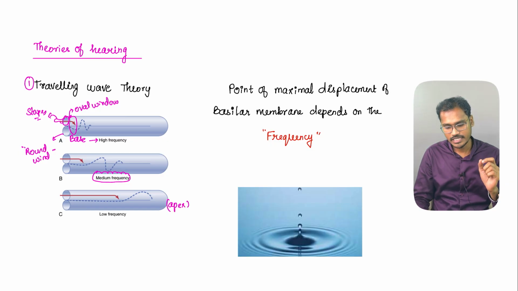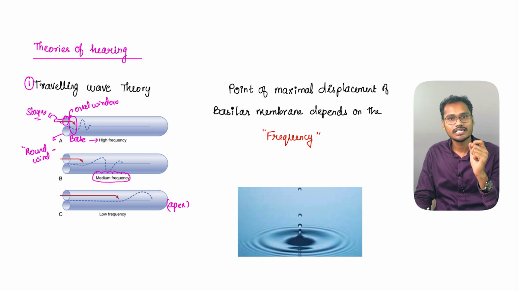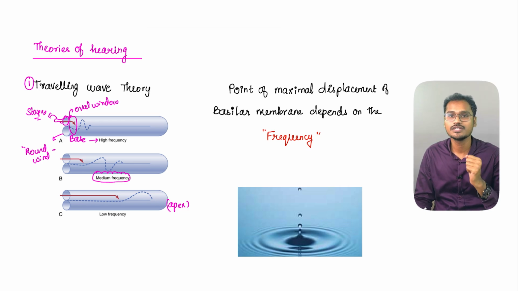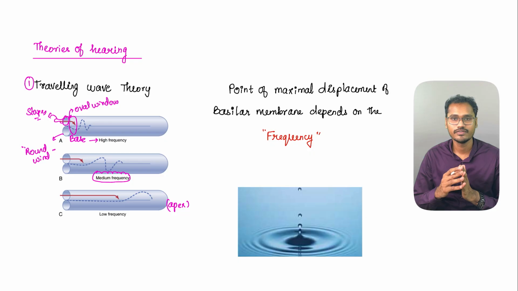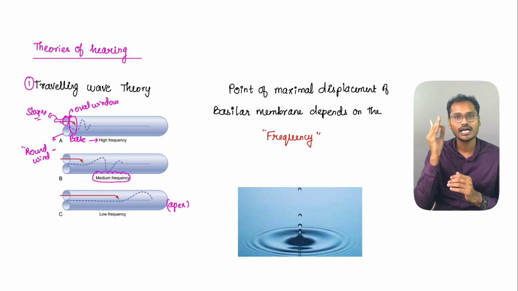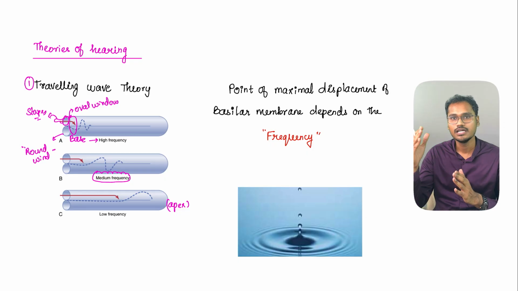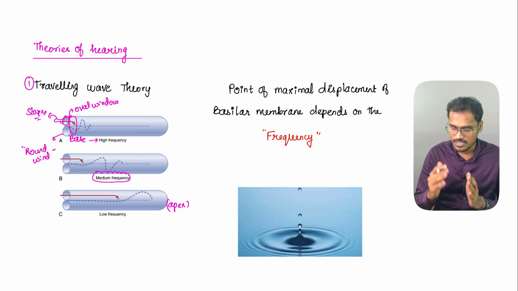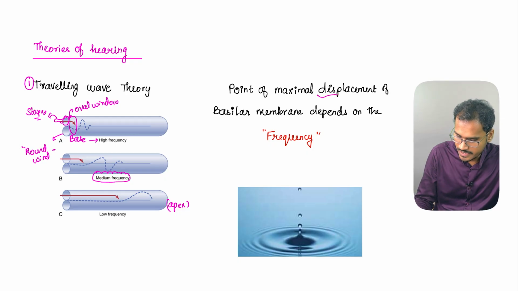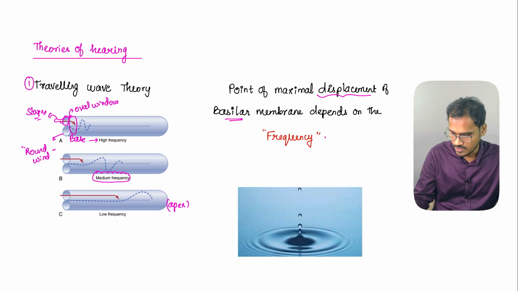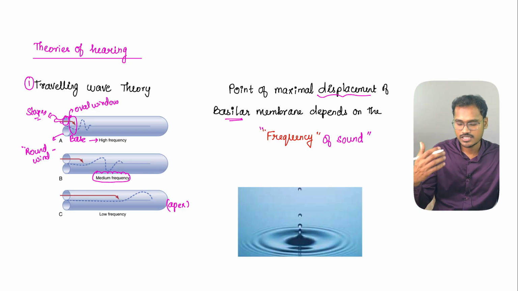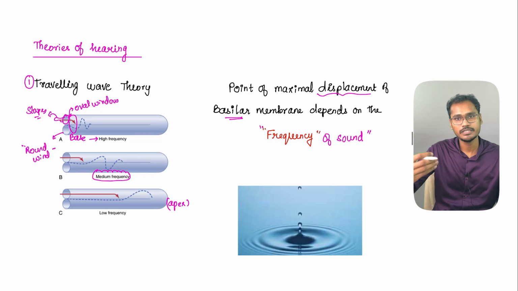So here they have identified one thing very clearly. The differentiation of different frequencies is possible at the cochlear level itself. The cochlea will sense the higher frequencies at the base, whereas the lower frequencies will be sensed by the apex of the cochlea. So this point of maximum displacement of the basilar membrane depends on the frequency of the sound.